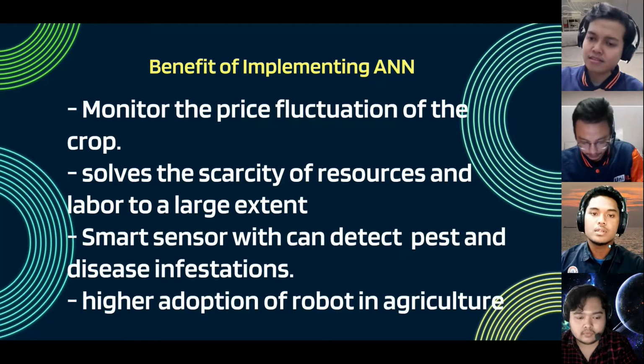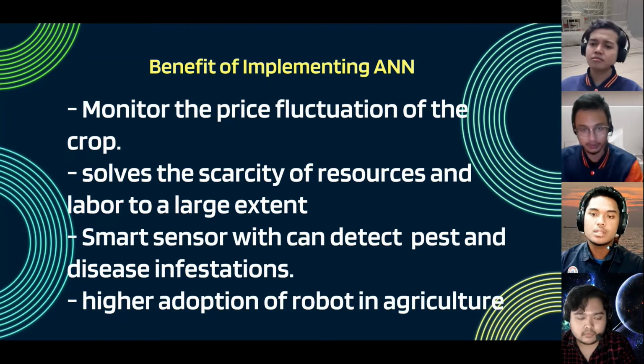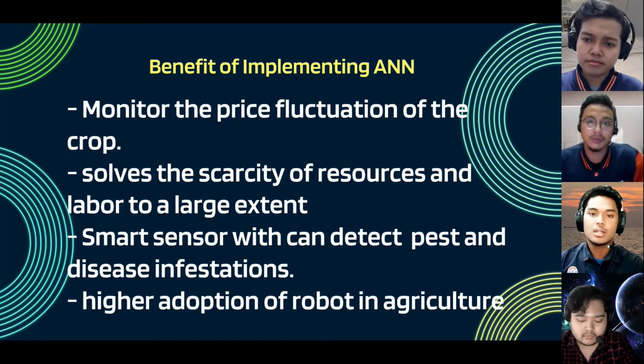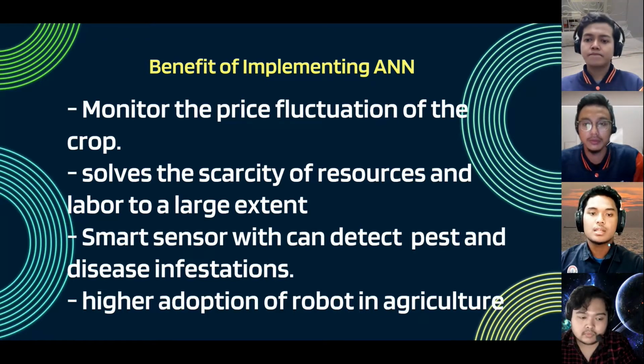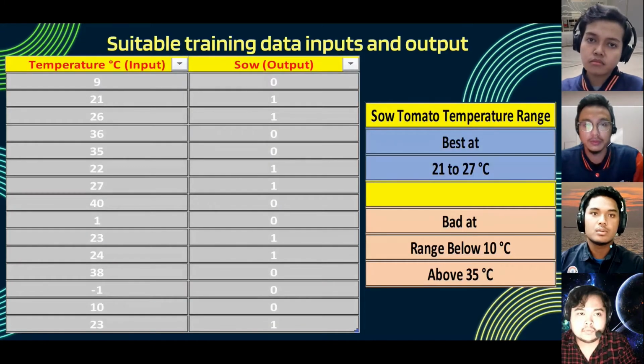The second one is to solve the security of resources and labor to a large extent. It will be a powerful tool that can help organizations cope with the increasing amount of complexity in modern agriculture. The third one is smart sensors which can detect pest and disease infection. And the last one is higher adoption of robots in agriculture, where many robots have implemented AI technology to improve their efficiency in agriculture.